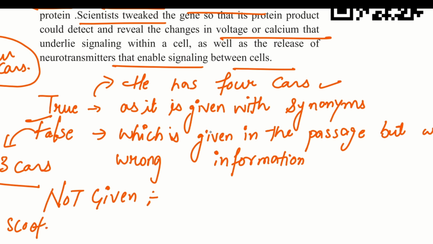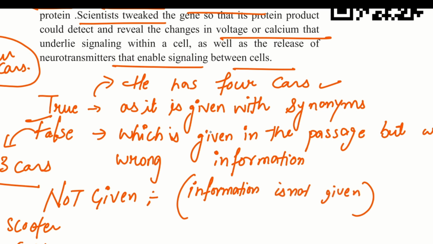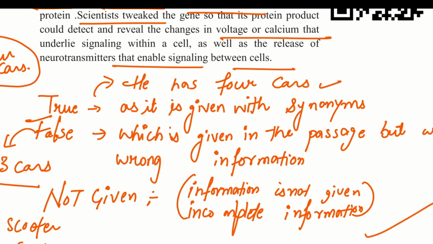You can say that this is totally not given information, or you can say that he has cars. How many cars? So not given information is particular. Information is not given when the information is not given, or there is incomplete information, then that question is not given. So this is a whole strategy to solve the questions that are true, false, or not given.